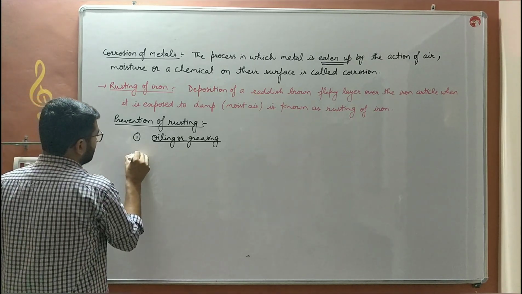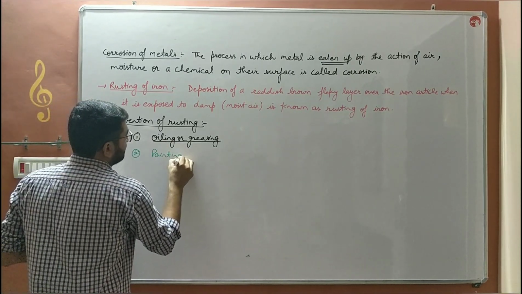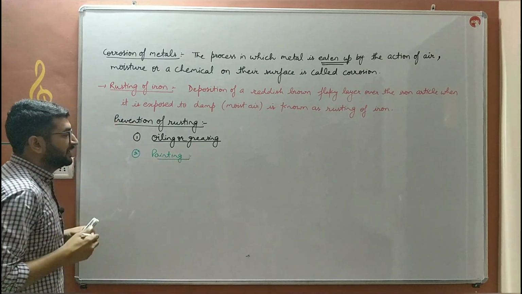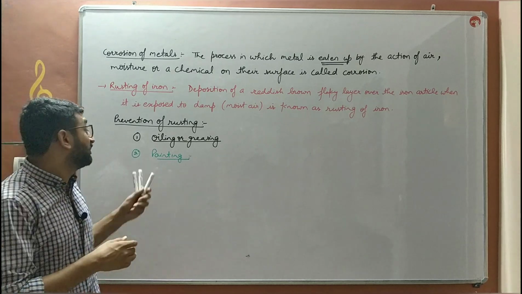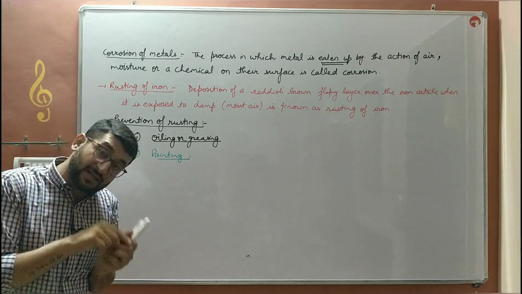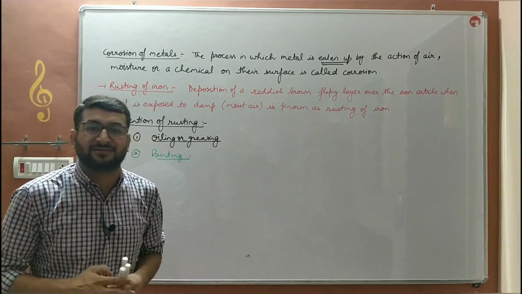Second, by painting. If we apply a layer of paint over the iron articles, then paint does not allow air as well as water to come in contact with the iron articles.